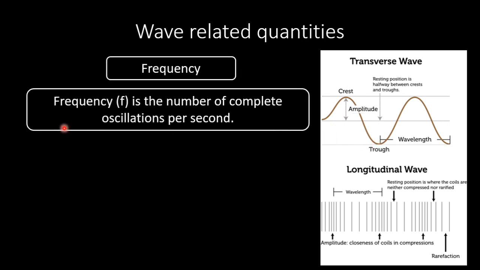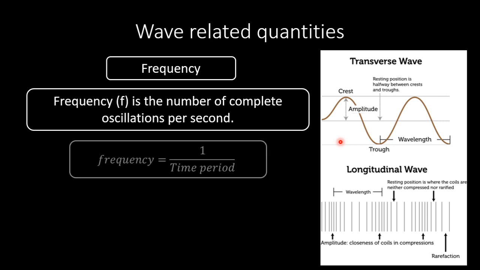What is called frequency? Frequency is the number of complete oscillations every second. So the number of complete oscillations that takes place every second is called the frequency, and the frequency equals 1 by time period, that is the inverse of time period. So from this we find a formula, f equals 1 by T.